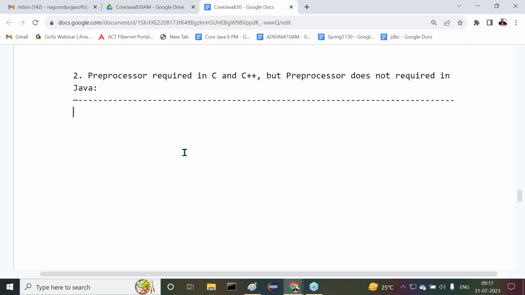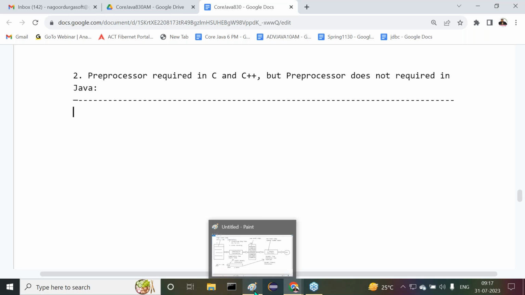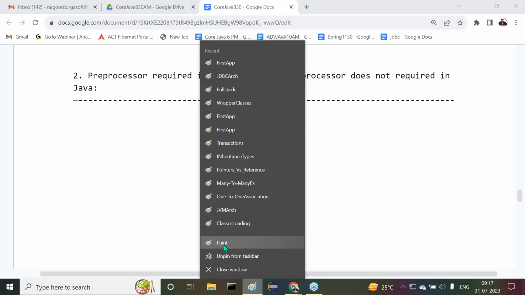First of all, what is preprocessor? Where is it located in the programming languages? What is the job of the preprocessor? These many points we have to understand clearly. Everybody understand my point? What is preprocessor? Where is it located in the programming languages? What is the role of the preprocessor in our applications? All the points we have to understand. Clear? Now I want to give some diagram here. Try to understand this diagram. Everybody put more concentration here.